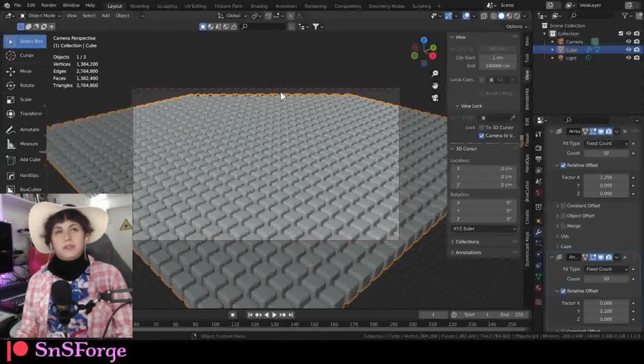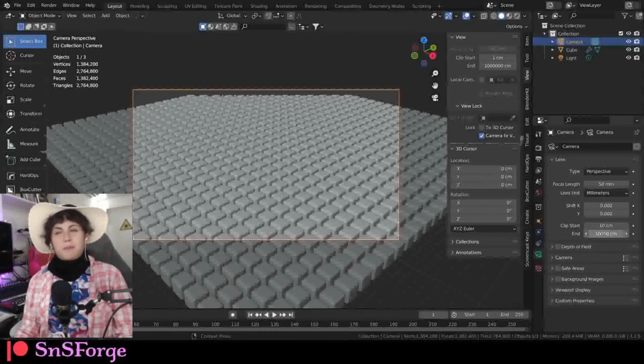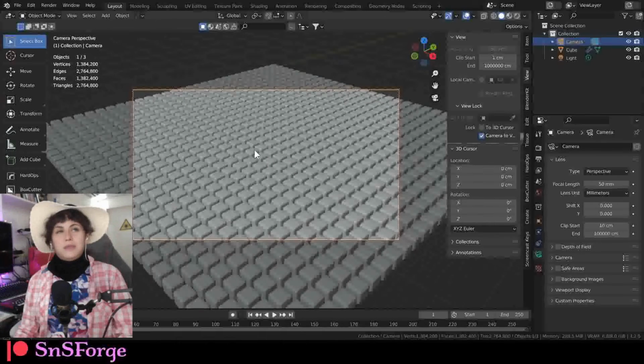If you're seeing clipping like that, just go here and extend it, like add one more 0. Or, oh, you need to also set it on your camera. So click on your camera, click here, add another 0 like that. So I think if we move, yeah, I think that will do.